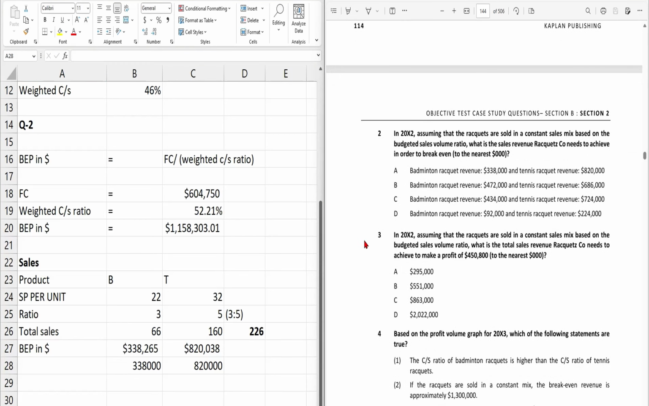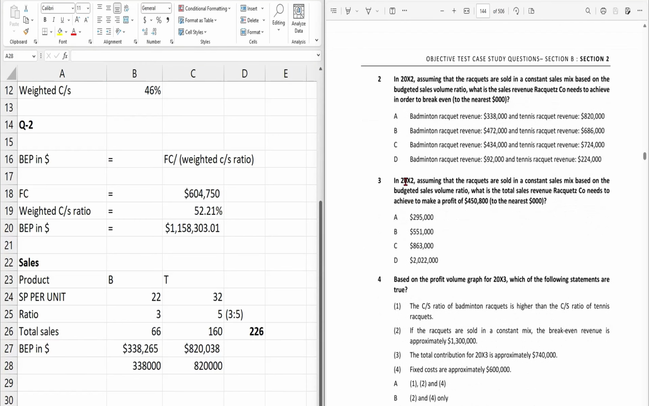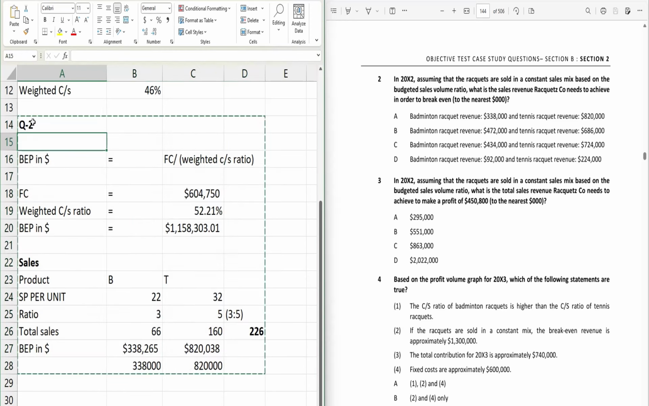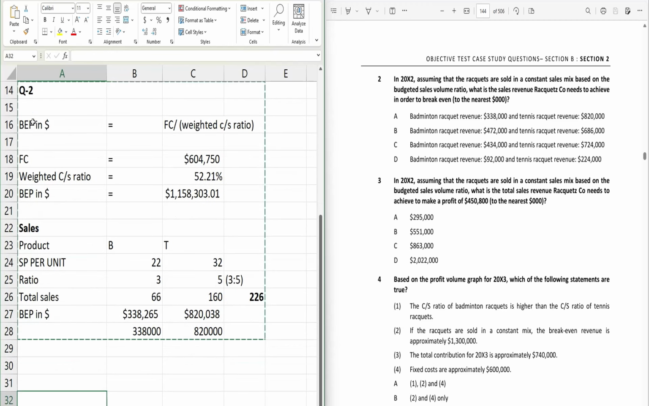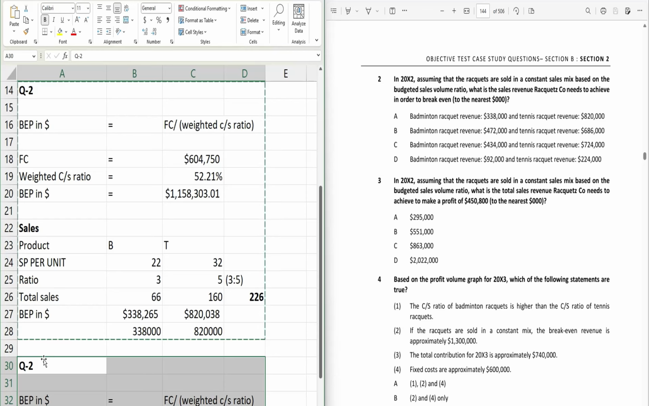Now let's move to question number 3, and it is also related to the year 20x2. Now the question is asking, assuming that racket has been sold in the constant mix based on the budgeted sales volume ratio, what is the total sales revenue rackets need to achieve the profit of 450,800. So now the question has asked you to calculate the value of sales if you want a profit of 450,800. So how can we calculate that?